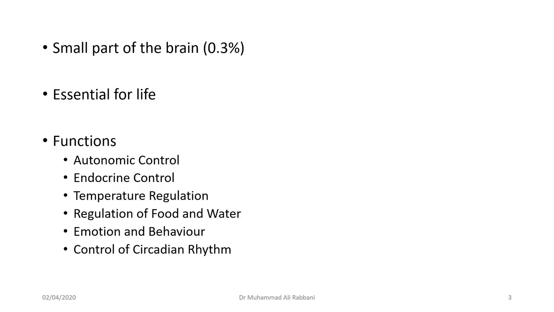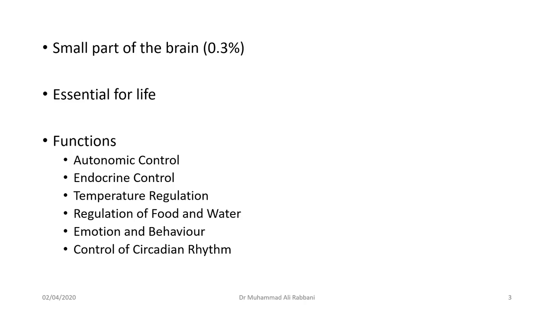Okay. So, what is hypothalamus? Hypothalamus is a very small part of the brain. It is about 2.3% of the brain in terms of size. But being so small, it has connection with almost all the parts of the brain, and it's an essential organ for life. It has numerous functions. It has a role in autonomic control. It is the part from where sympathetic and parasympathetic nerves originate. It controls the endocrine functions of almost the whole body through the pituitary. It maintains the temperature and it regulates your hunger and satiety.